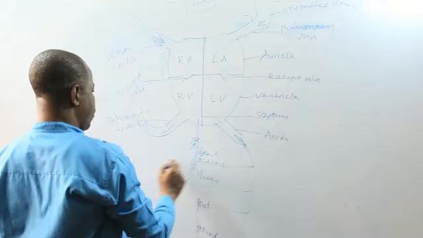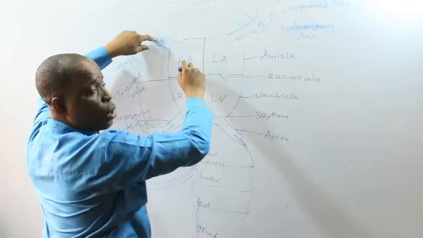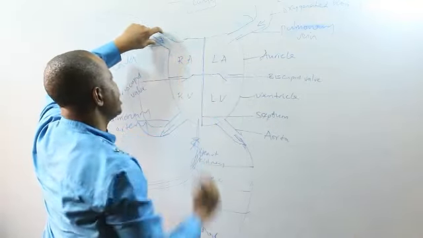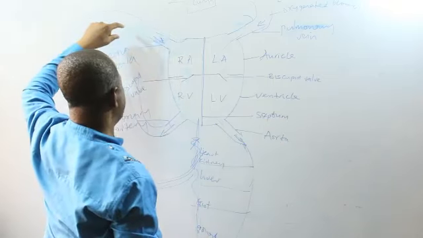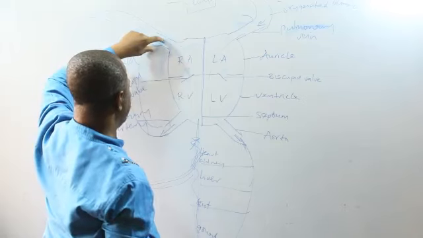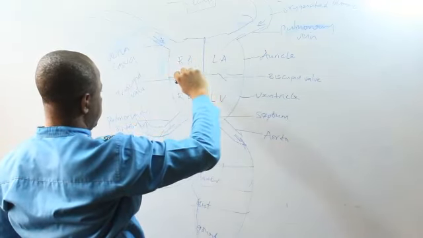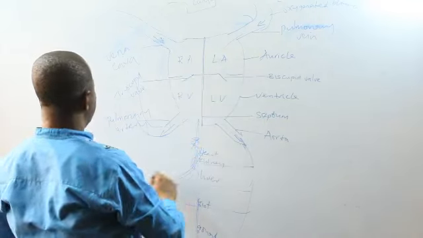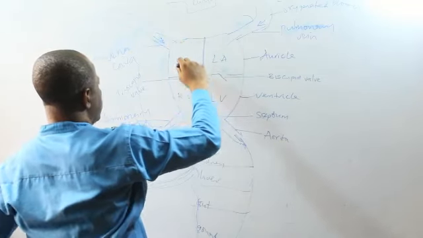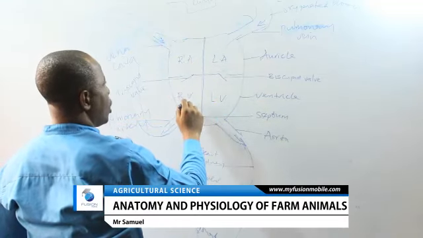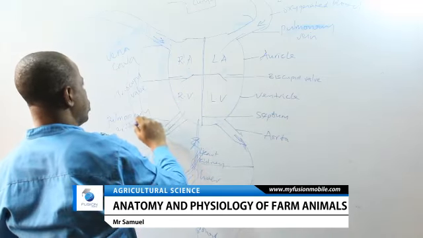So it carries it from here into the right auricle. The right auricle now carries blood without oxygen. And that makes it the vena cava. So blood without oxygen flows in, then it pumps the blood to the RA, then to the RV, then from there it goes out without oxygen.